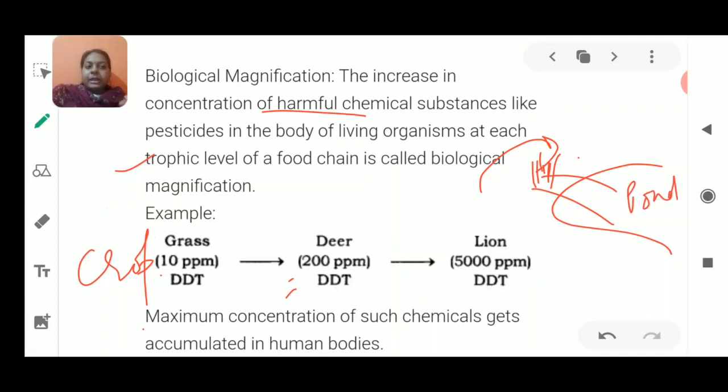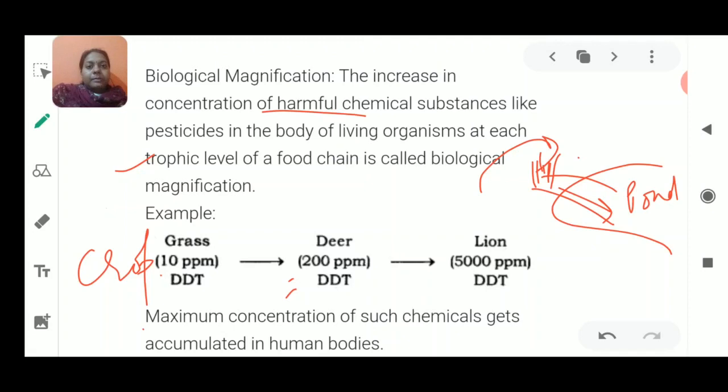If it is running through and coming inside that water body, then the chemicals are also coming. These chemicals will be entering this pond, this water body. Now you know that beside these ponds some animals will come, or fish will be present in that pond, or other animals will be present in that pond.